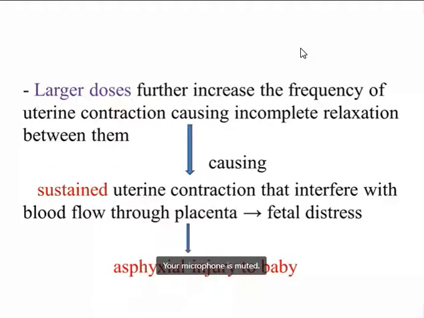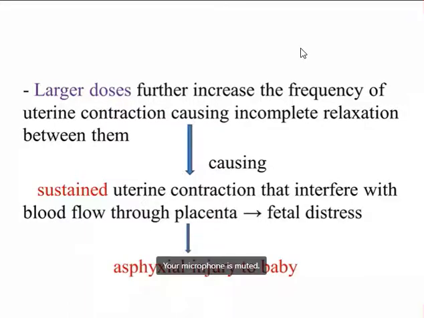But when it is given in larger doses, it will further increase the frequency of uterine contraction, causing incomplete relaxation between them, causing sustained uterine contraction that interferes with the blood flow through the placenta, leading to fetal distress, causing asphyxial injury to the baby.